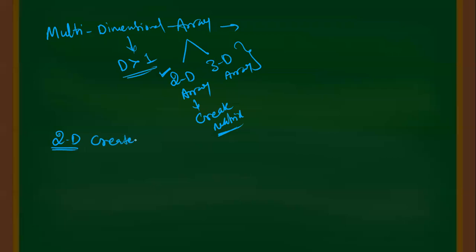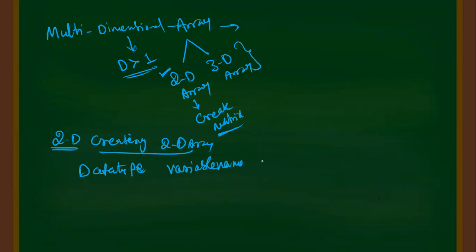Creating 2D array. So how to create 2D array in Java? Very simple. You have to give data type, then variable name, and one dimension.